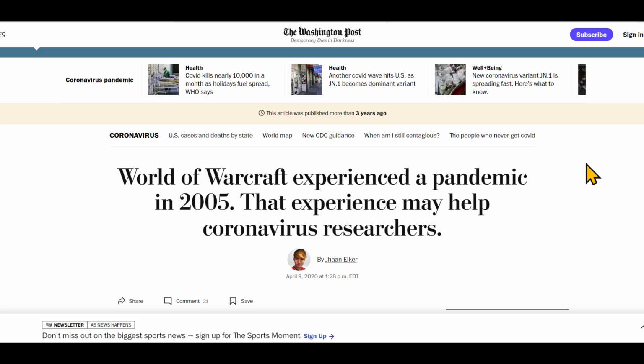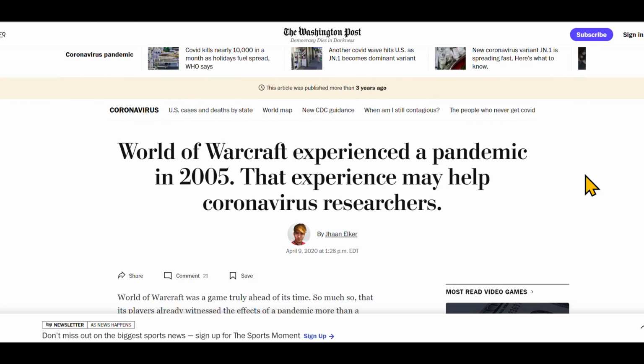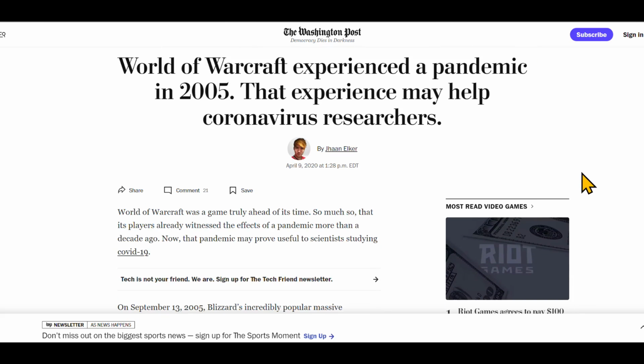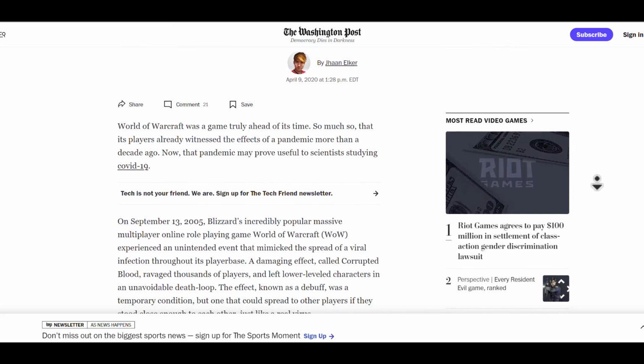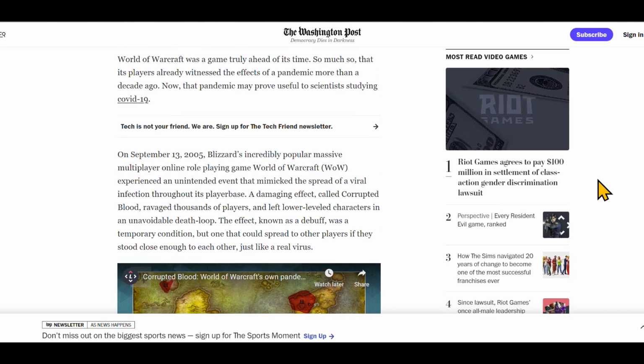This wouldn't be the first time that a massive multiplayer online game helped researchers with data that helped them predict how real life would play out. World of Warcraft experienced a pandemic in 2005. There was a glitch in the game that caused a certain spell effect to basically multiply without stopping. As people ran around, they gave it to each other. It would continue, and slowly over time, there was this viral growth.